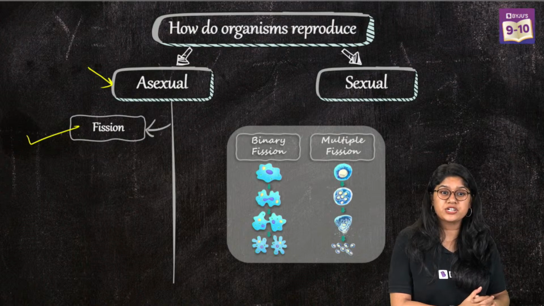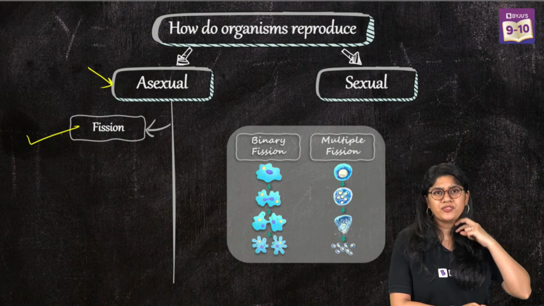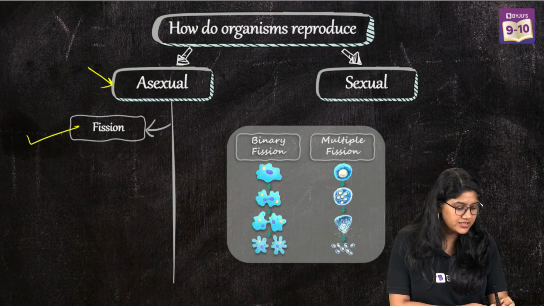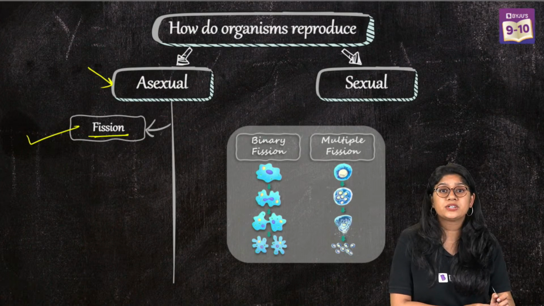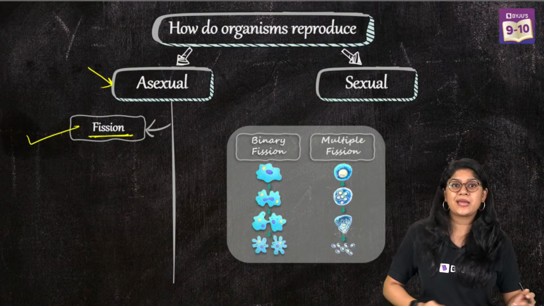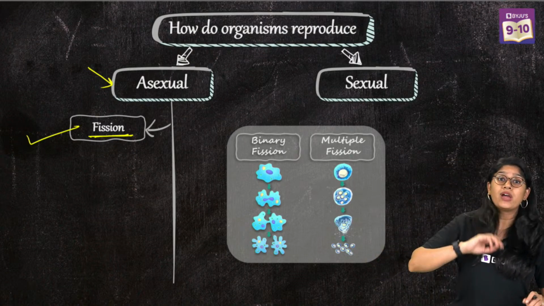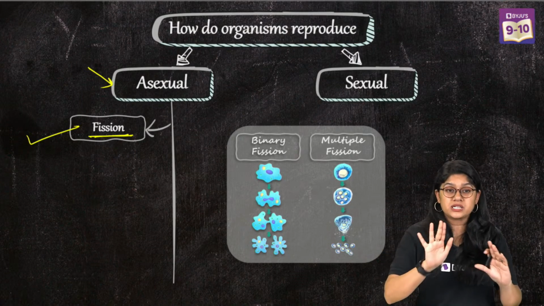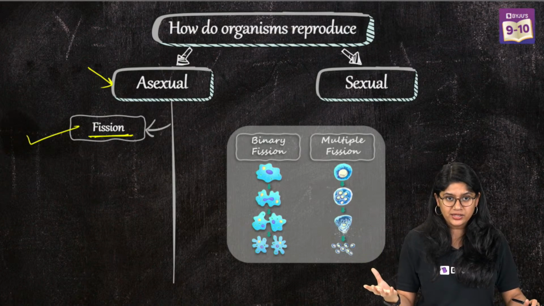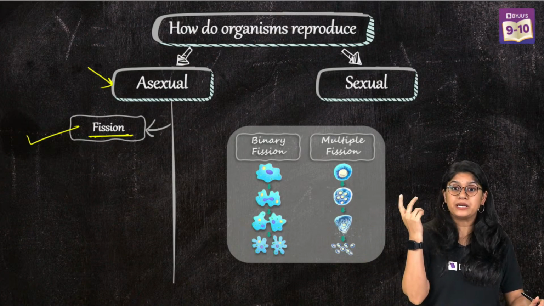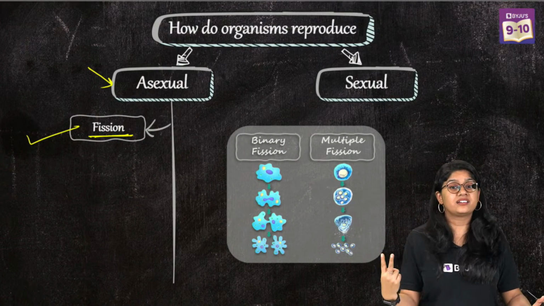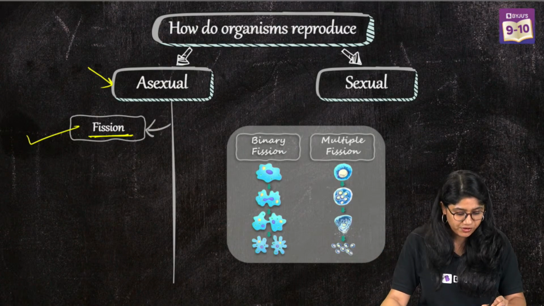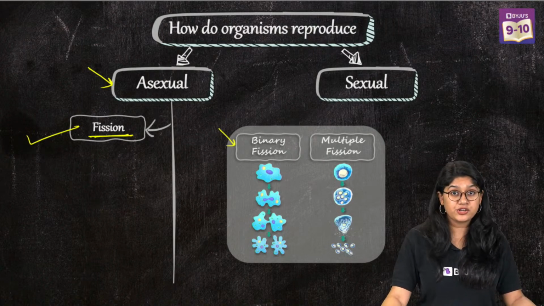Very good. Division, right? So what we see is that there's a division happening, splitting happening. Absolutely correct. So fission is nothing but a type of asexual reproduction where we'll see the organism getting split into different parts. Of course over here we'll see the splitting. There are 2 different categories in this also. First, of course, we have the binary fission.